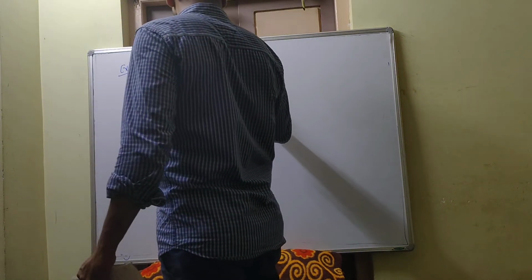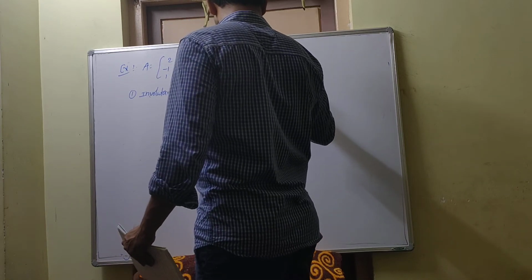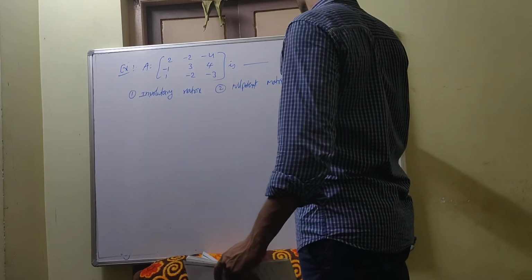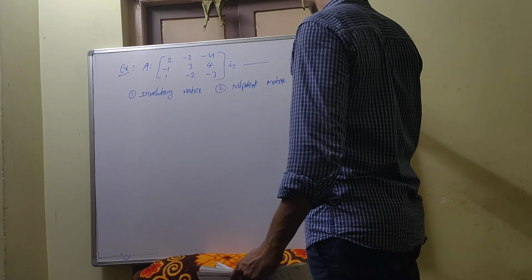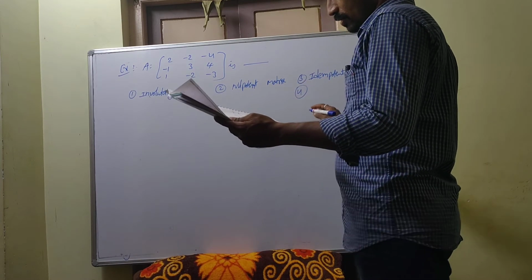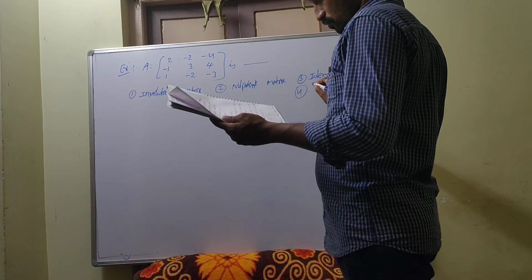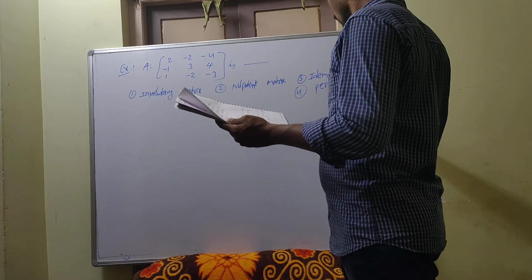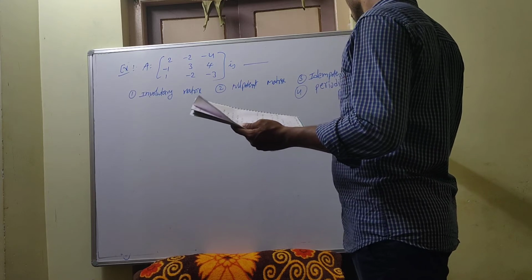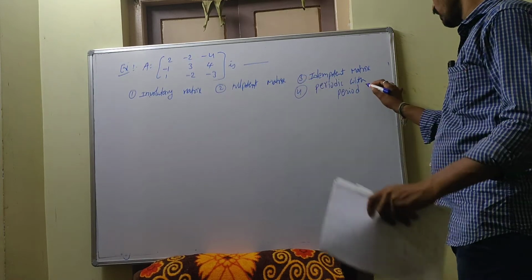Second one is nilpotent matrix. Third one is idempotent matrix. Fourth one is periodic matrix with period 2. Fifth, with the period 3. You take 3.